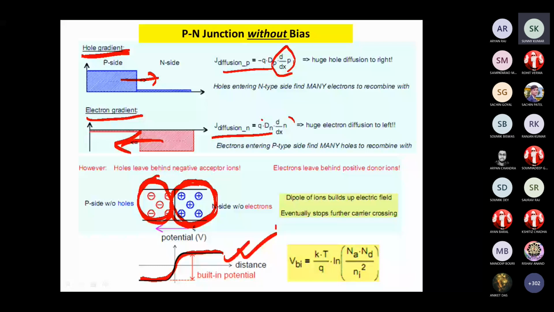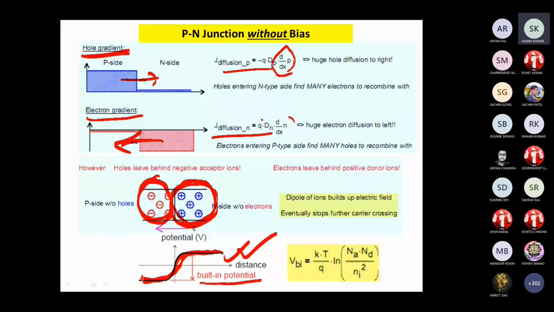So as you said, the barrier potential is there at the junction. This built-in potential will be developed and it will block further movement of the electrons and holes, because the barrier potential is developed. So the carriers will not move further. That is, at steady state, this built-in or barrier potential will be developed.